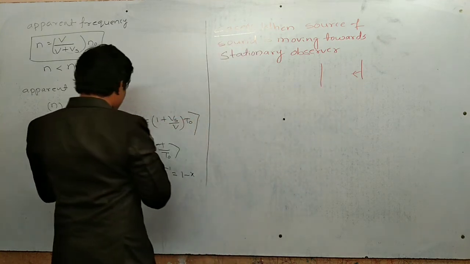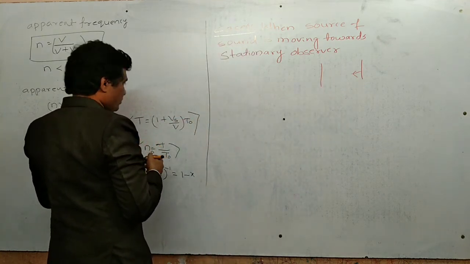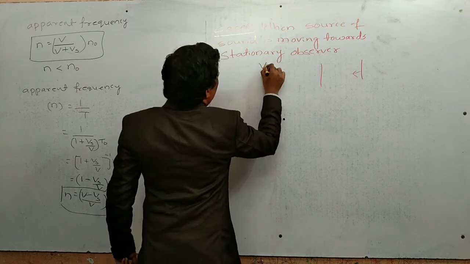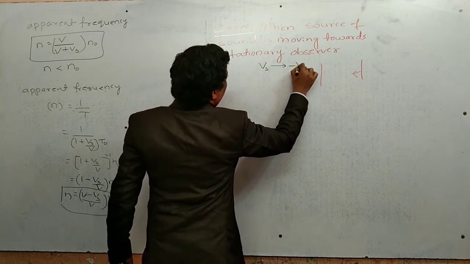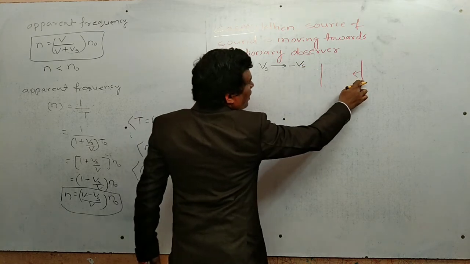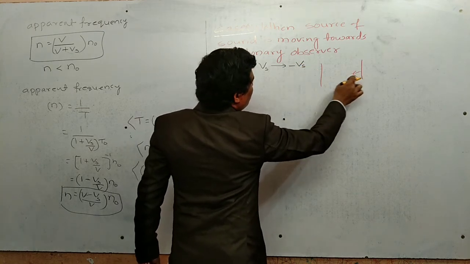So what is the apparent frequency here? In place of Vs we have to consider minus Vs, because the direction of the velocity of the source changes.